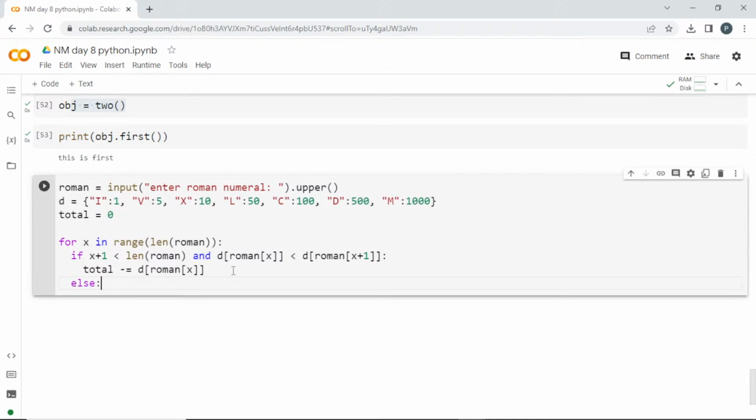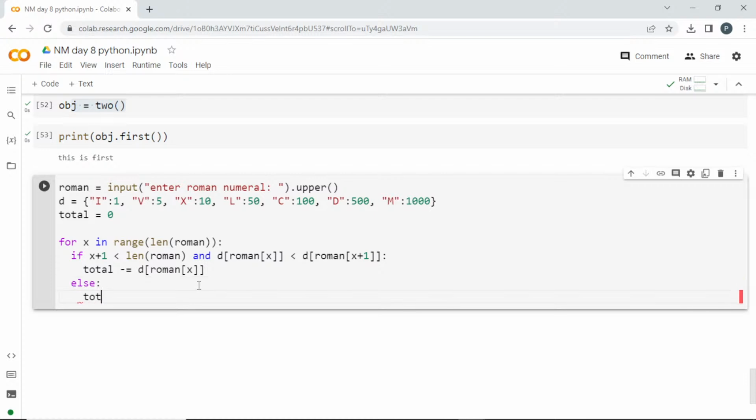In the else case, I am just going to add: total plus equals d of Roman of x. If it is in the reverse order, the largest value followed by the smallest value, I am going to do this one.